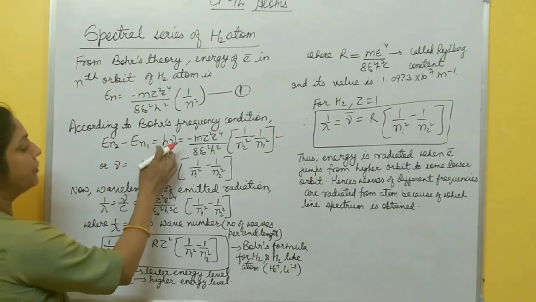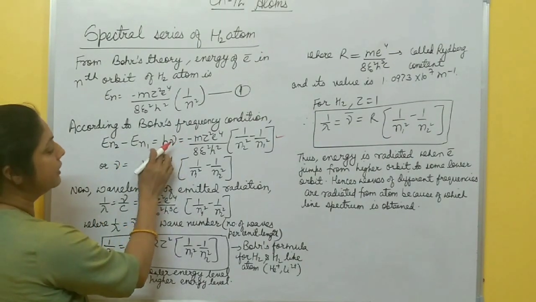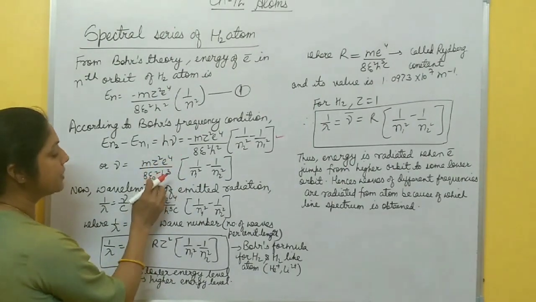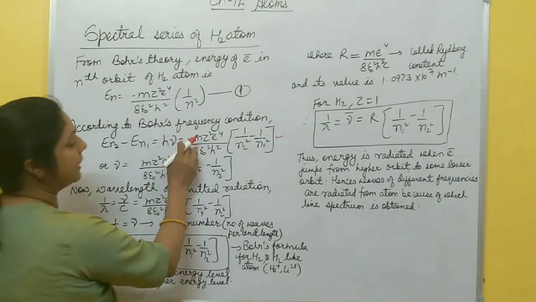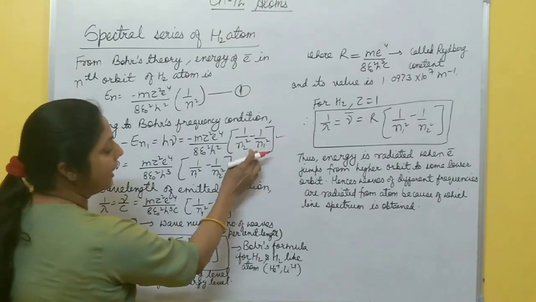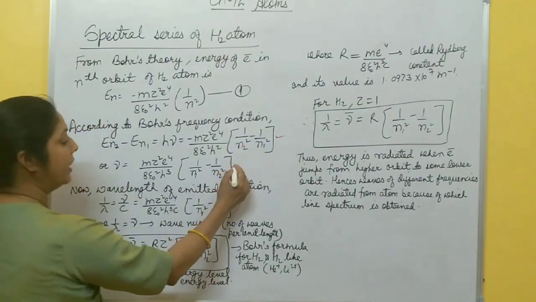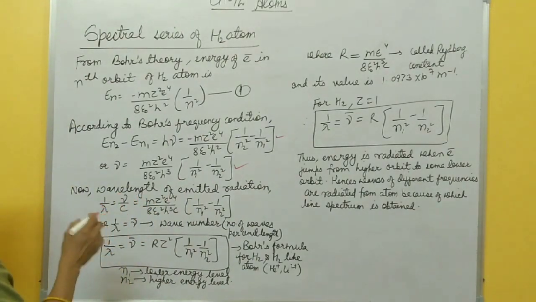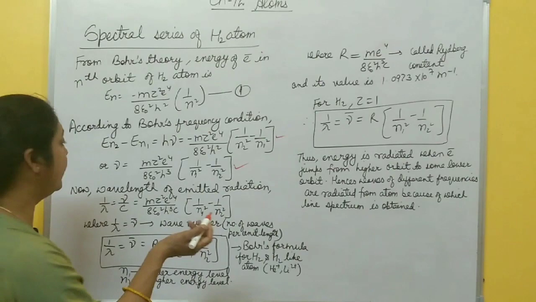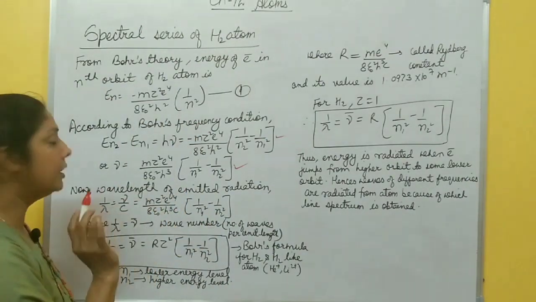From here, this frequency nu becomes, you take this h in the denominator, m z square e to the power 4 by 8 epsilon naught square h cube, and this negative sign multiply inside the bracket, and this becomes 1 by n1 square minus 1 by n2 square. Okay, this is in terms of frequency of the emitted radiation, when electron jumps from higher to lower orbit.